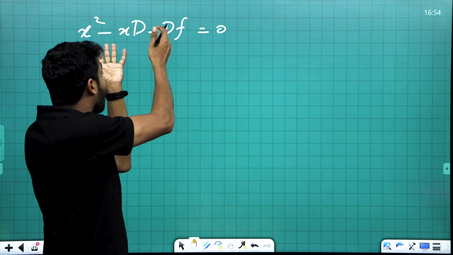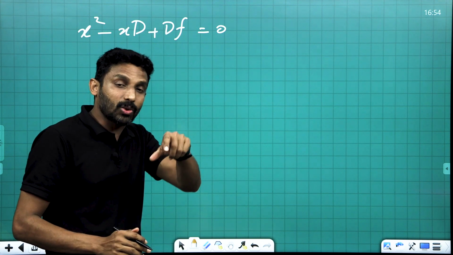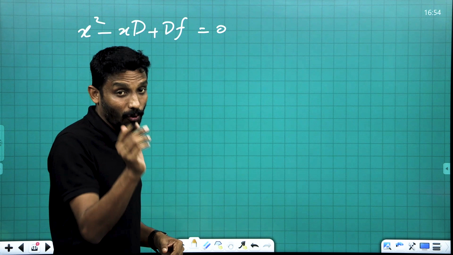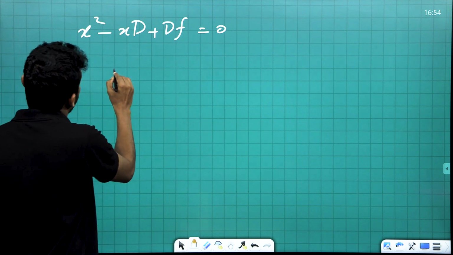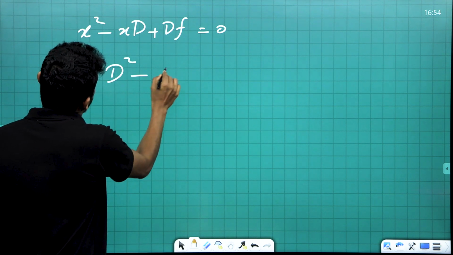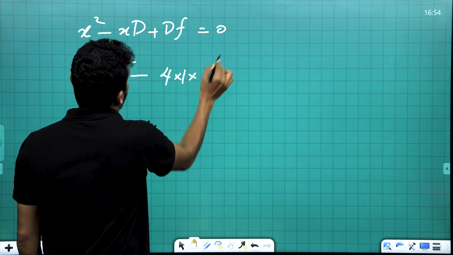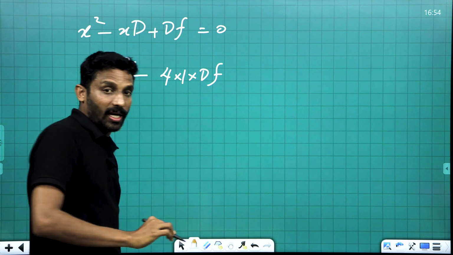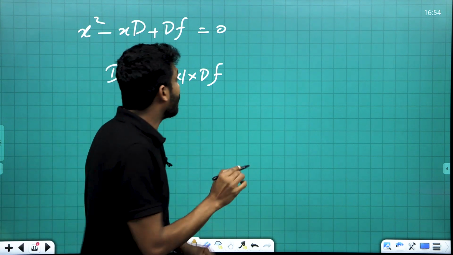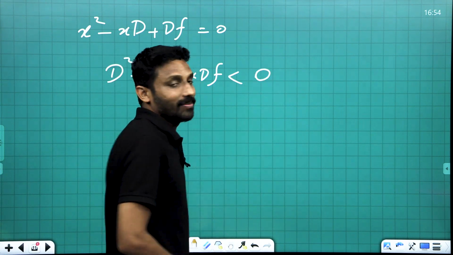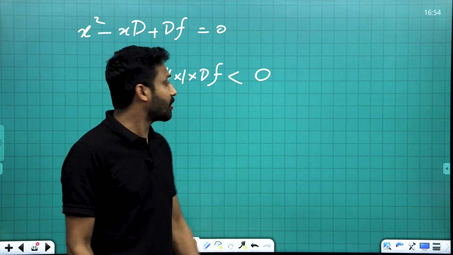And what is the determinant of this quadratic equation? It is b square minus 4ac. Here b square is d square, then minus 4 into a, whose value is 1, and c, whose value is df. This determinant should be less than 0. That's the point: no image is formed.